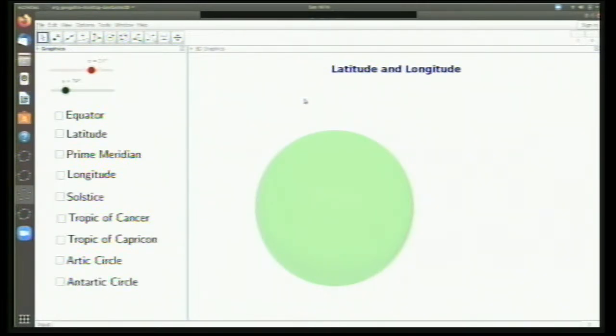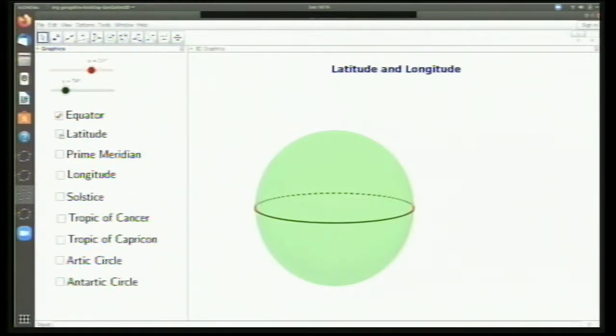Now, what happens if you want to do it on the surface of the Earth? So you need obviously 2 axes and 2 parameters. The first axis is actually the equator. Now if you see, this equator is a circle which actually divides the Earth's sphere into 2 pieces. One is the upper hemisphere and the other is the lower hemisphere. The upper hemisphere we call the northern hemisphere, and the lower one we call the southern hemisphere.